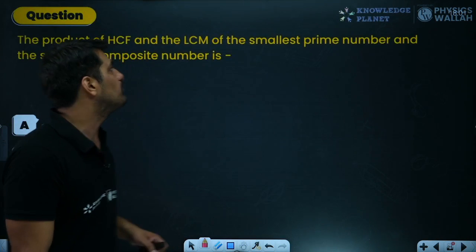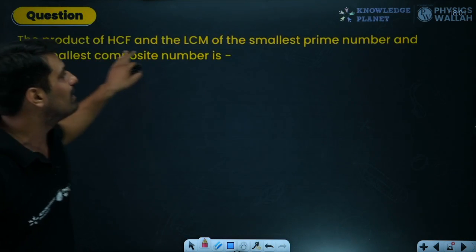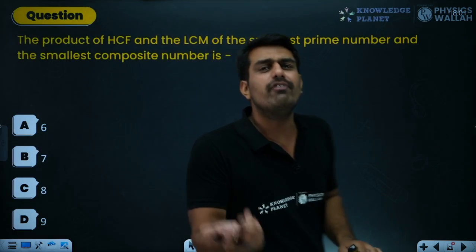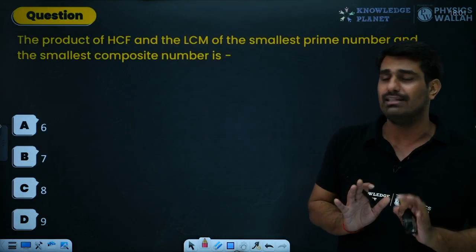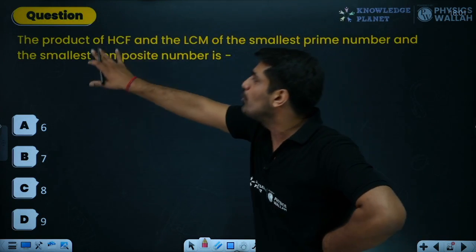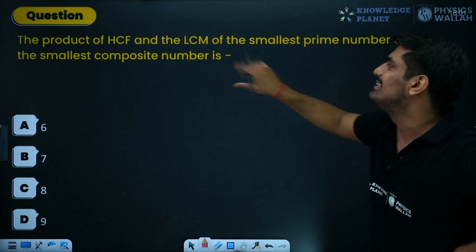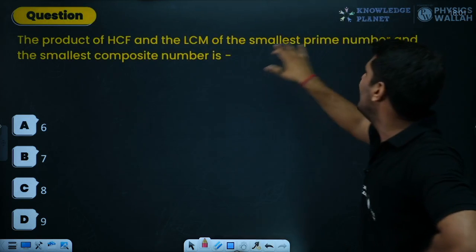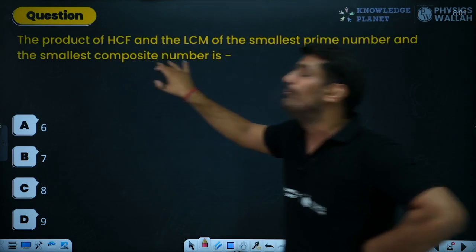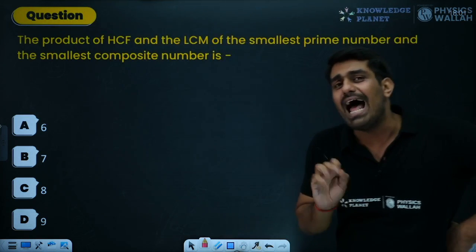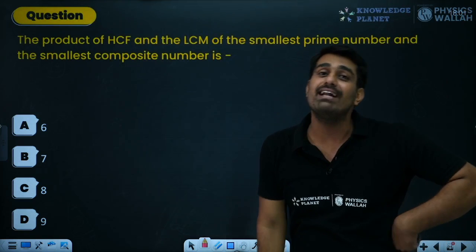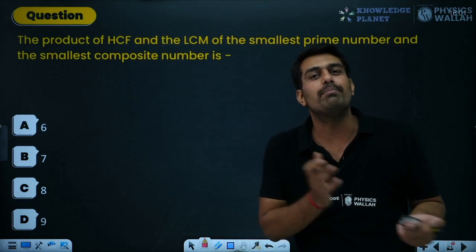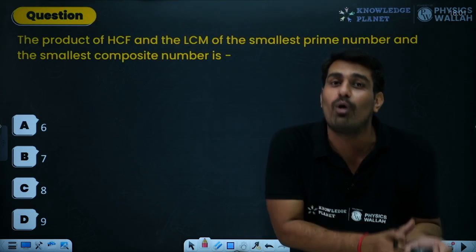So moving to the next question, which is again asking about the relation of HCF and LCM, but in a different manner. Every time the formula will not work. This time the question is the product of HCF and LCM of the smallest prime number and the smallest composite number. So you should have an idea about prime numbers and composite numbers, only then can you answer which are the smallest.